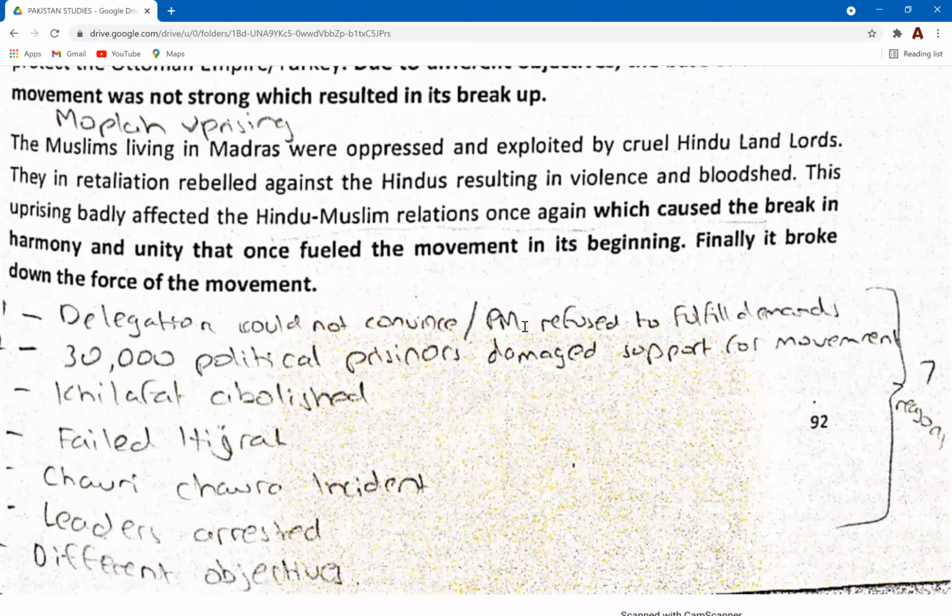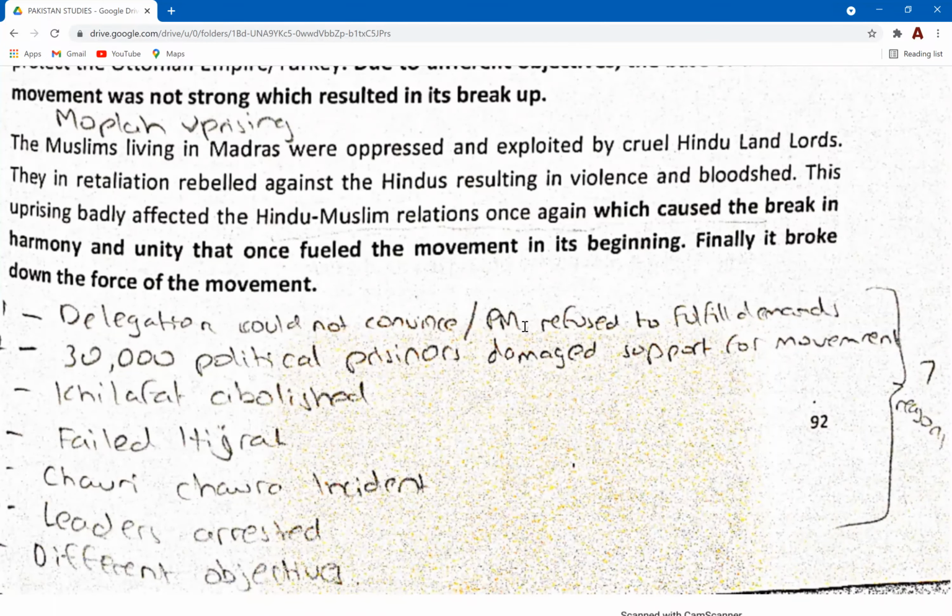What happened was, Moplas are the Arab Muslims that lived in Madras at that time. These Muslims were oppressed under cruel Hindu landlords who imposed heavy taxation on them. They used to annex their lands illegally and impose heavy taxes. So they were really oppressed under these policies of the Hindu landlords. They rose up because of that, and that uprising caused violence and bloodshed in Madras.